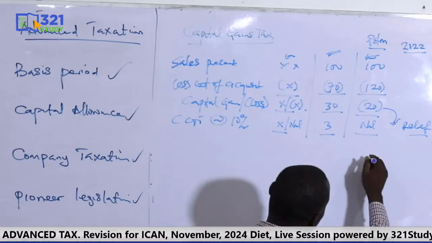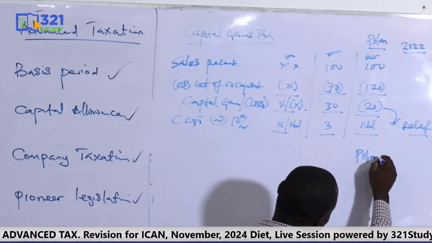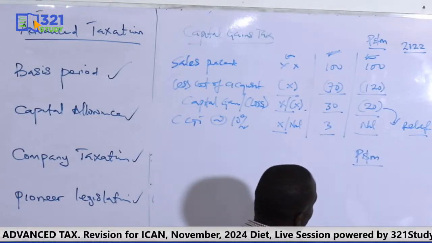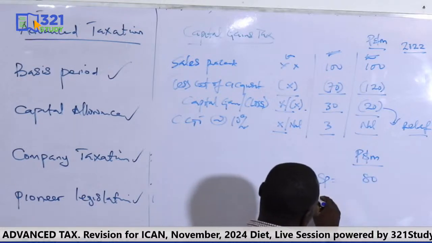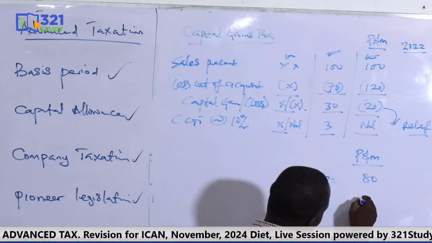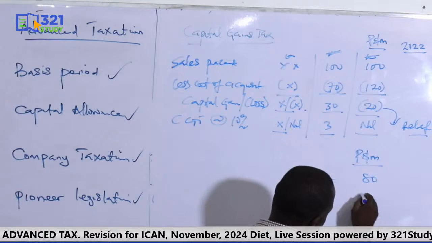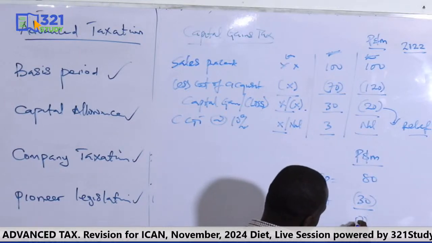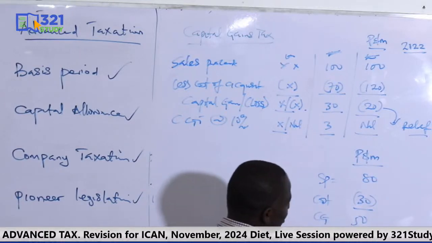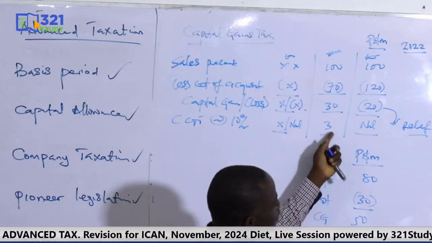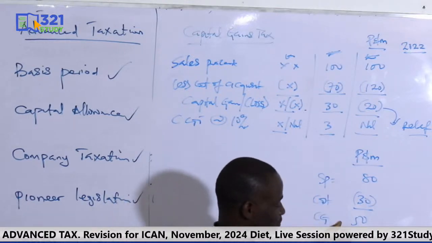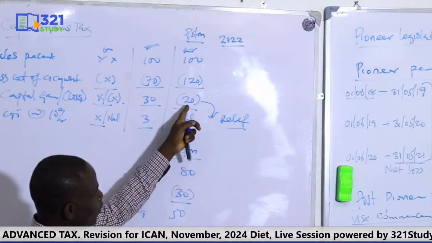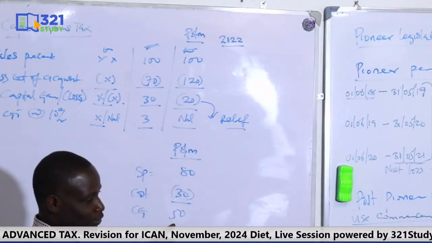Whenever in future I dispose another plant and machinery, let's say sales proceed 80, cost 30, gain of 50. Now I have disposed another plant and machinery, but this time around resulting into gain. I will be allowed to offset the loss from the gain. That's how I can claim my relief.